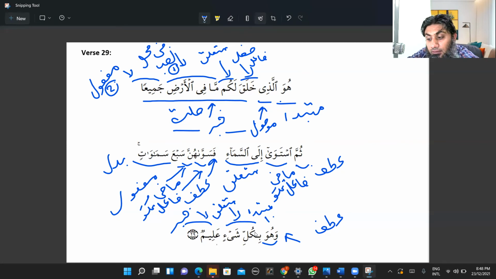And inside of, because ba was jar, kulli shay'in was in the majroor bucket, but kulli shay'in itself is a special mudaf and mudaf ilayh. Okay, don't forget this one. Now notice one point here. Bikulli shayin should be at the end, because muta'alliq bil khabar should be at the end, but it has come earlier, which will create the meaning of exclusivity, or emphasis. Wahuwa bikulli shayin alim, and he is the knower of everything, or you can say he is the complete knower of everything.